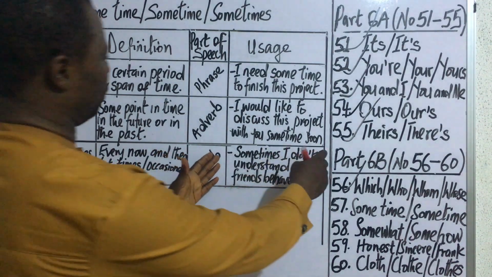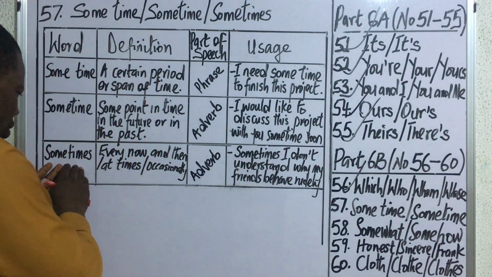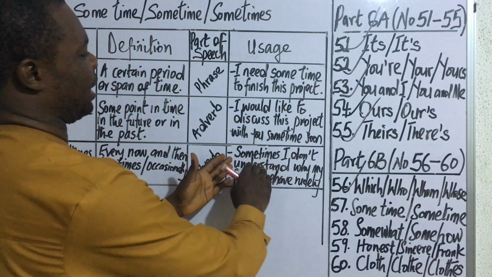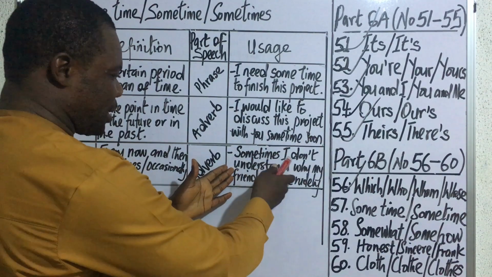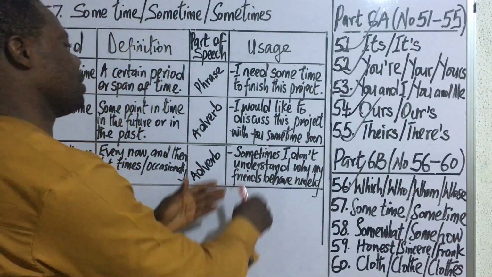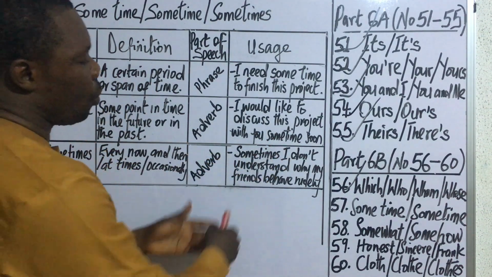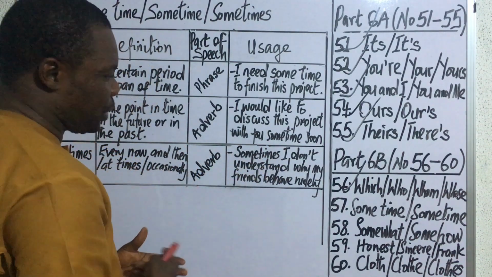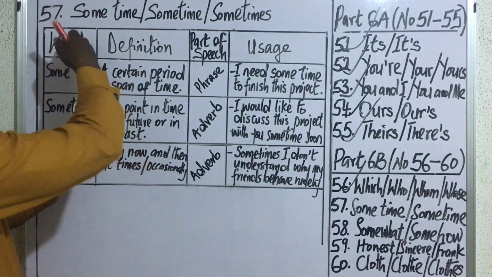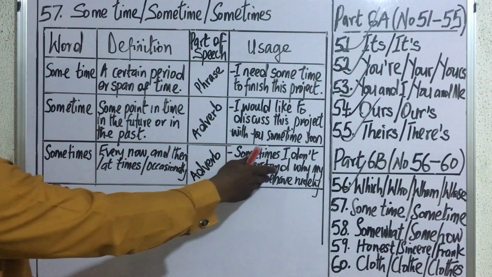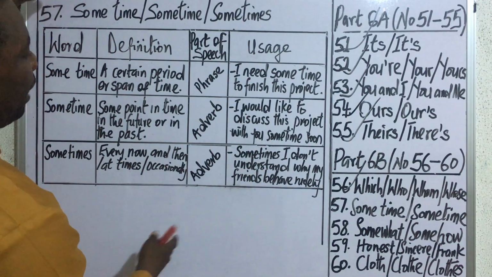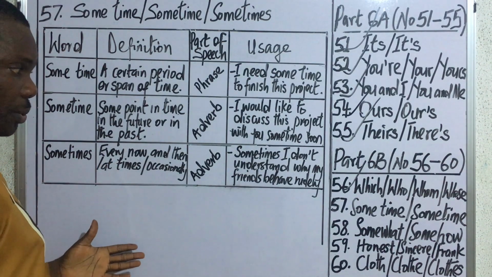Let's look at an expression that covers the use of this word in a sentence. Here we have something like, sometimes I don't understand why my friends behave rudely. This means at times or occasionally, I do not understand why my friends behave the way they do. So that is how to use these words in expressions. Let's now take a step further by looking at their appearance in past questions.